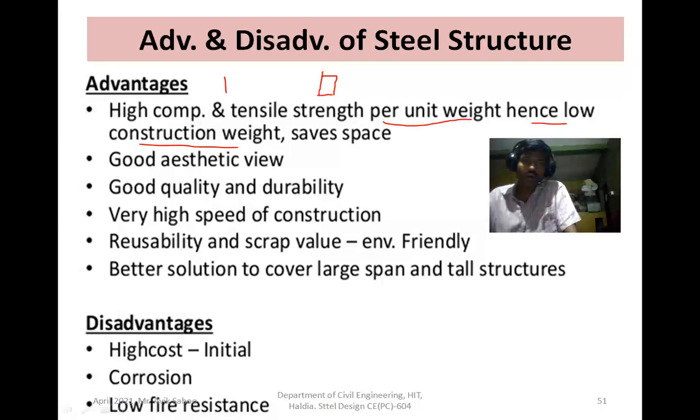So hence in steel structure, you will get more space. Another point is the good aesthetic view.